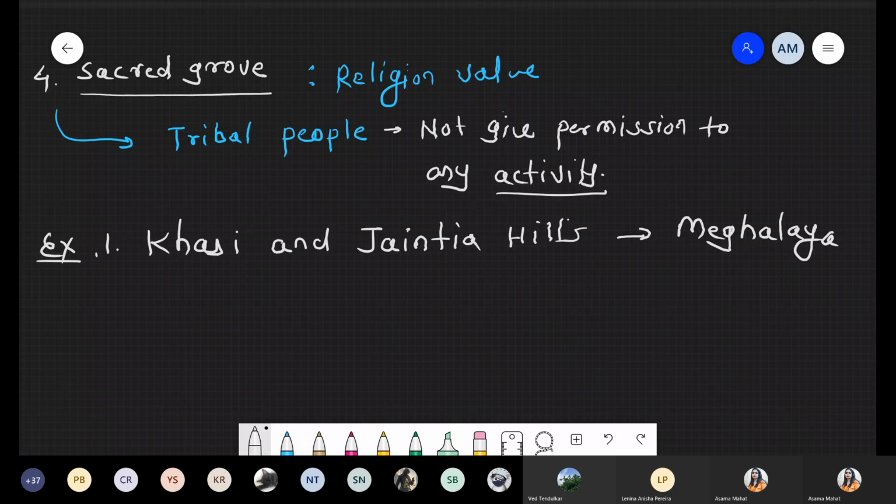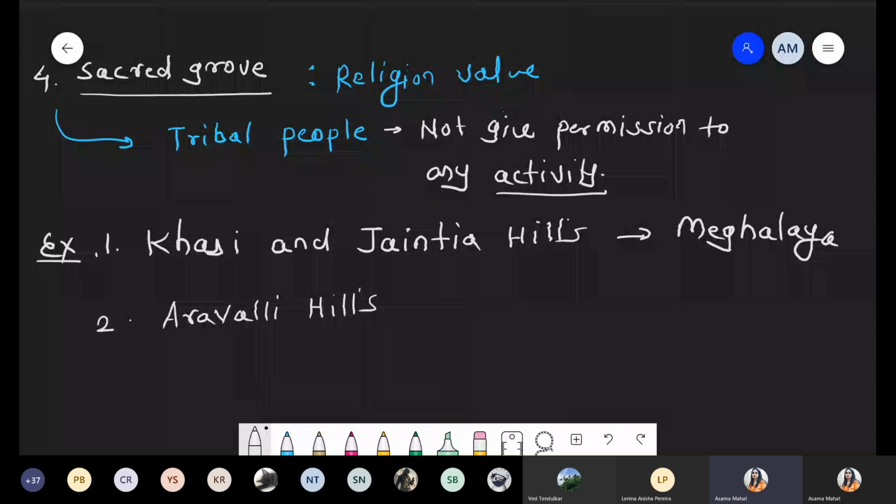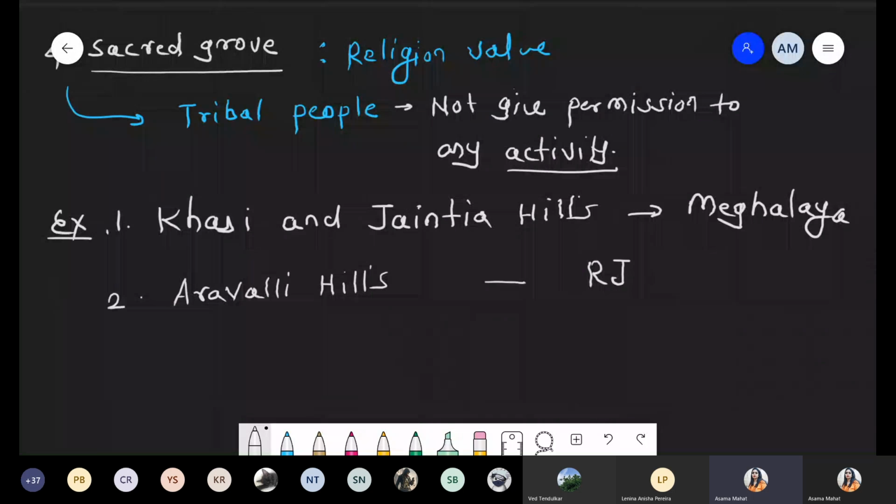Another example is the Aravalli hills. The Aravalli hills are located in Rajasthan, so I'm writing RJ for Rajasthan.